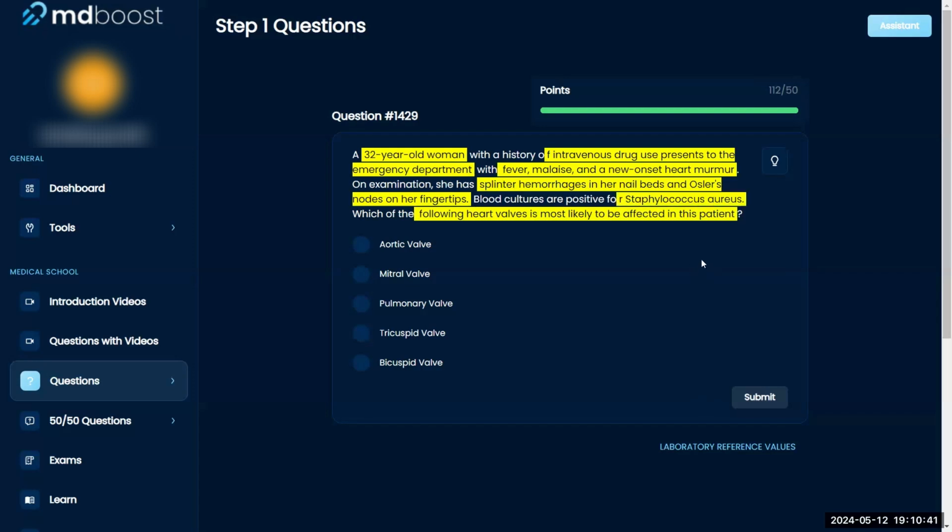Okay, I don't think I need the diagnosis to answer this question. This one is infective endocarditis. Splinter hemorrhages and nodes are both symptoms of infective endocarditis, and Staph aureus, I think, is one of the main options here.